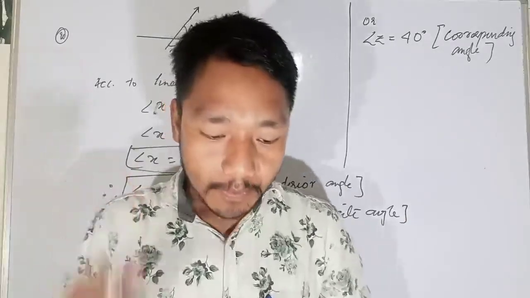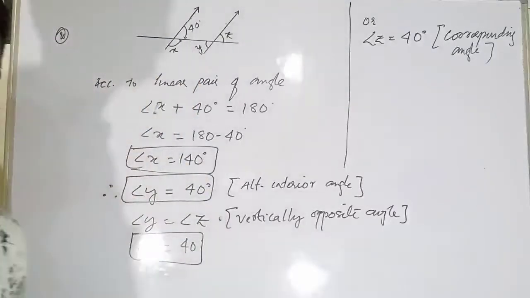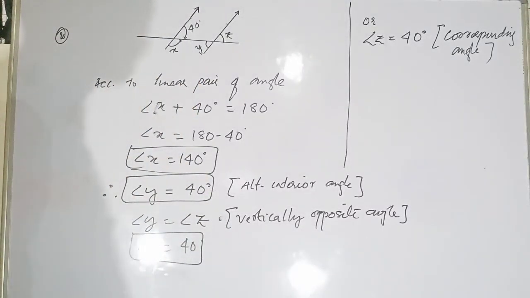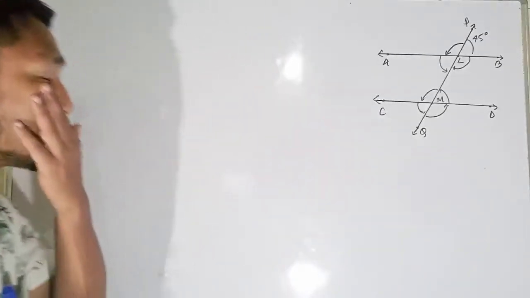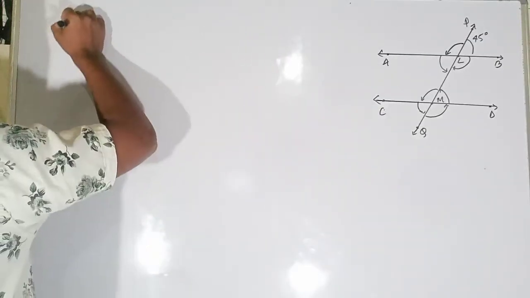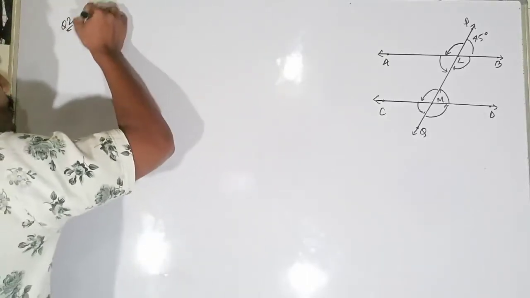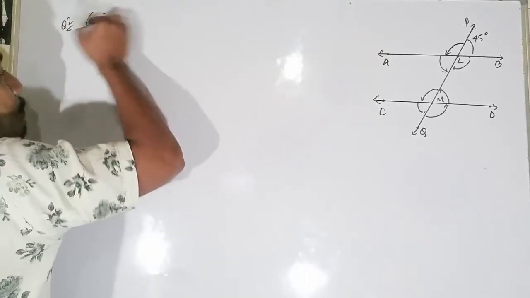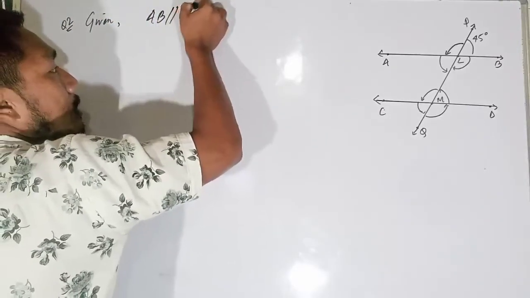Okay, so let's go with question number 2. Please take a screenshot and note it down. Let's see this question number 2. This is your figure. Here we write the given first. We are given that AB is parallel to CD.